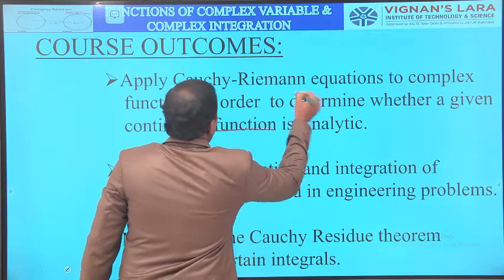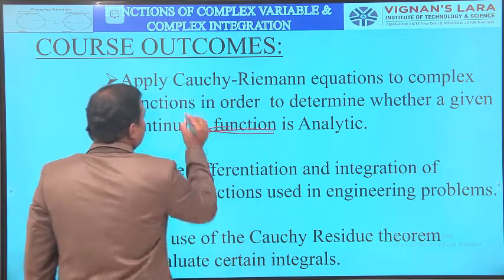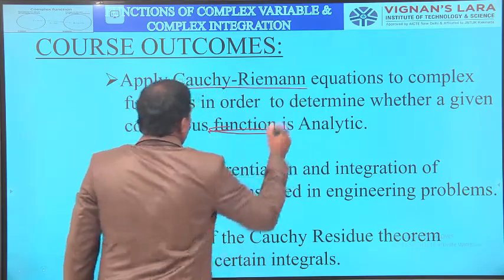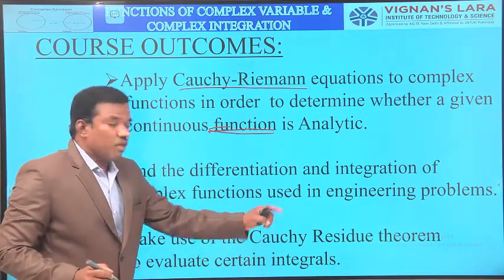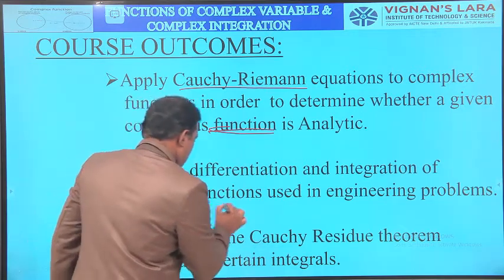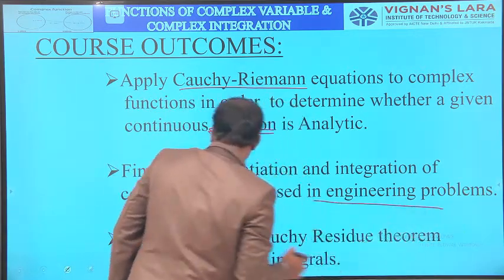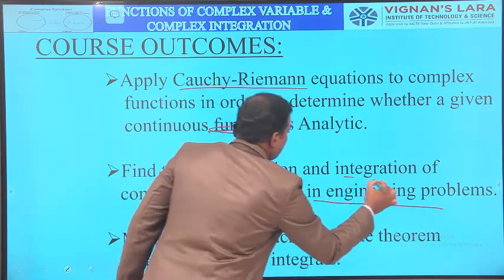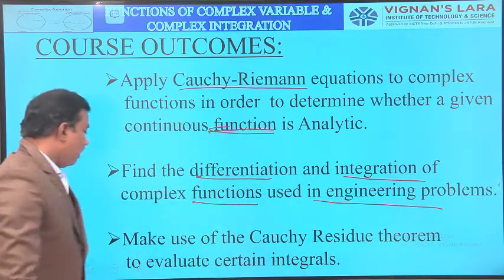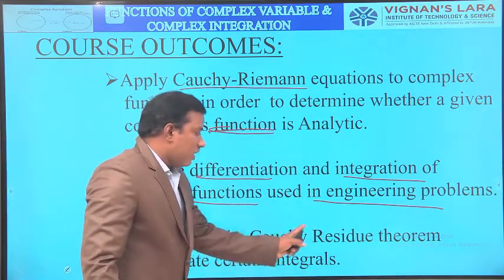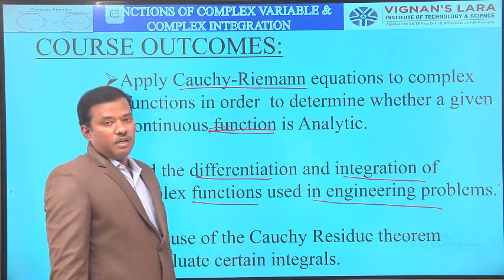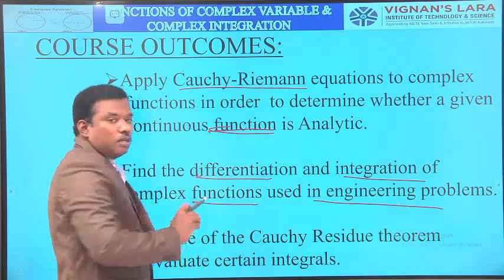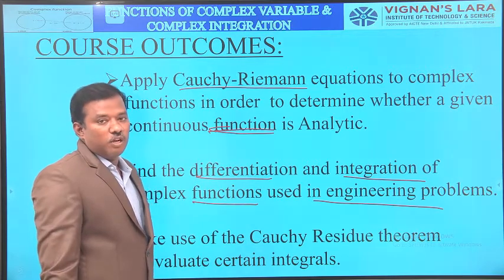First one is Cauchy-Riemann equations. Next one, find the differentiation and integration of complex functions used in engineering problems, that is complex differentiation and complex integration. Then make use of the Cauchy residue theorem in evaluation of real definite integrals. These are the 3 outcomes related to complex variable theory.